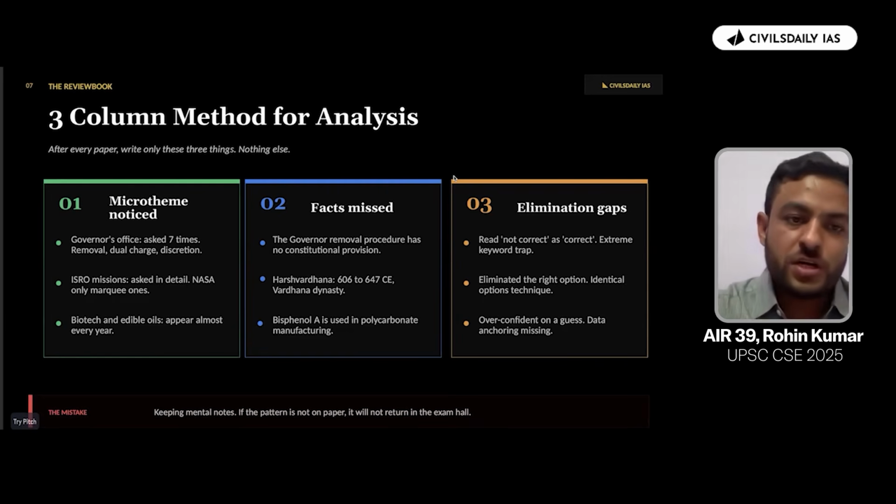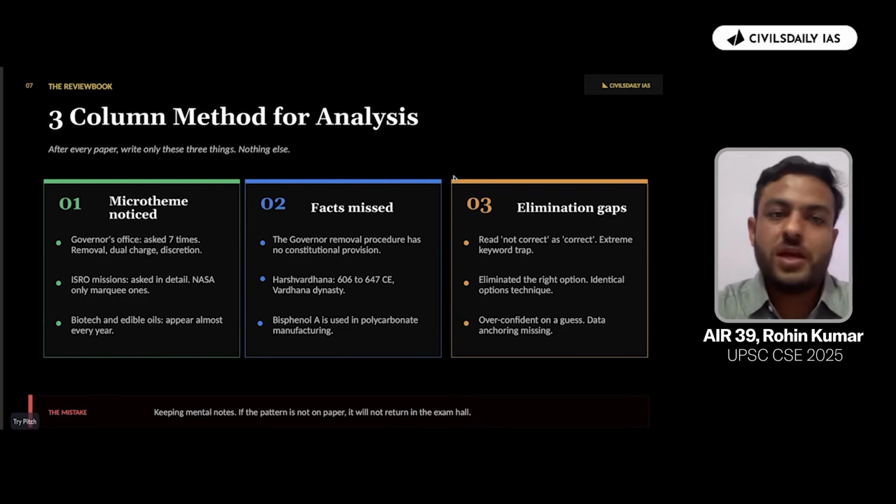So it becomes important for the identification of the micro themes in each one of the disciplines. At least do it on a priority basis for the subjects which are forming a major chunk of the paper, like 50 to 60% of the questions are asked. So they ask questions on ISRO missions, NASA, or any other missions that are there, scientific developments that are taking place, different scientific concepts. At least have a basic idea about these concepts, so that whenever you fall in a situation that you are having no idea, you just have read about the basics of that particular word, and UPSC has asked a complete question on that.